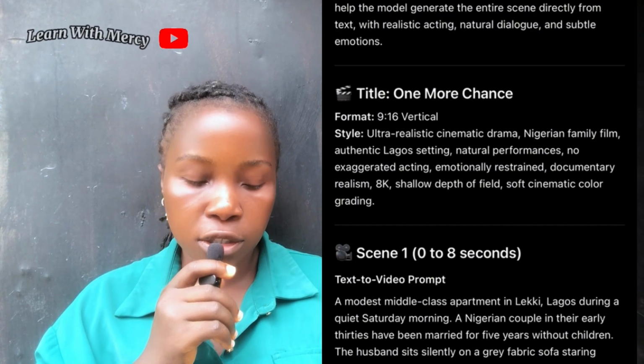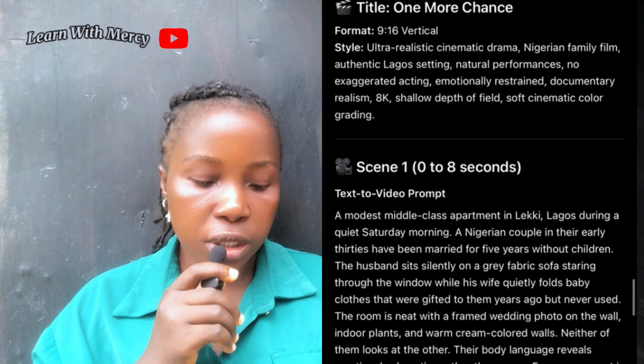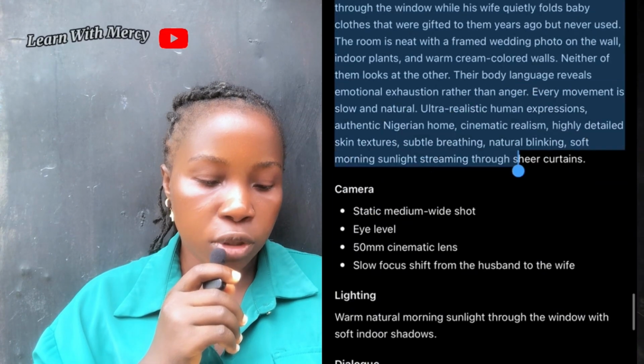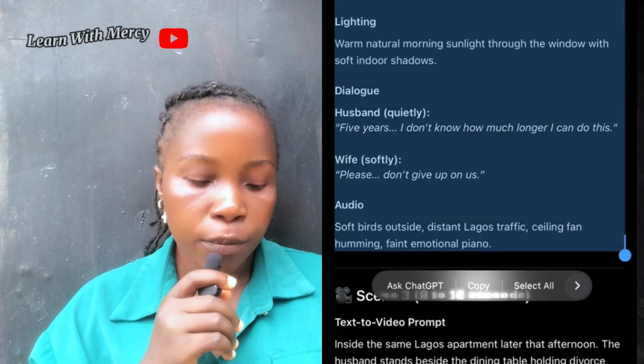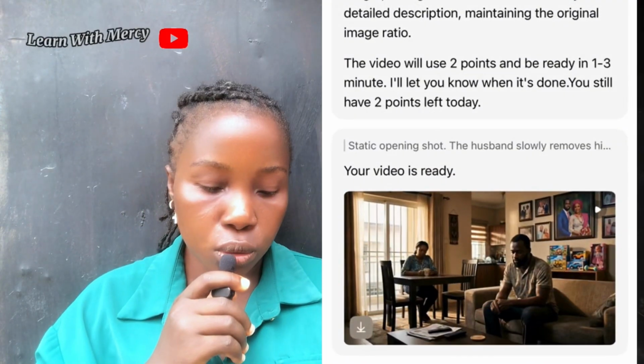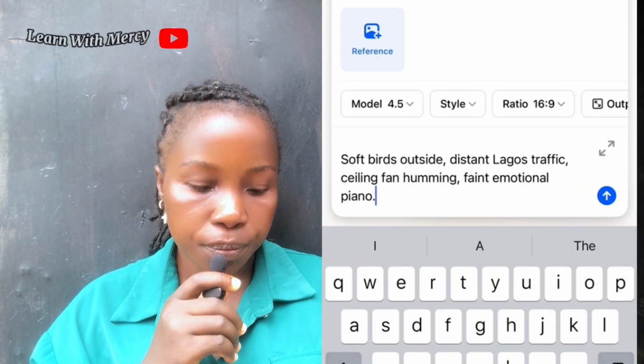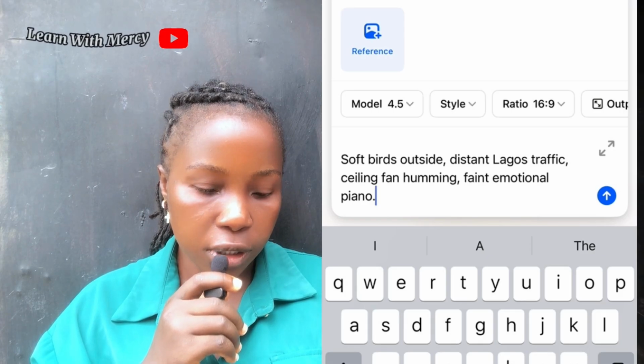It made a text to video prompt, so I copied it. Now, no image prompt, just text to video directly. I copied the prompt, the audio, the dialogue, everything here. I went back to Dola AI, then clicked on video. This time around, I pasted my prompt here.